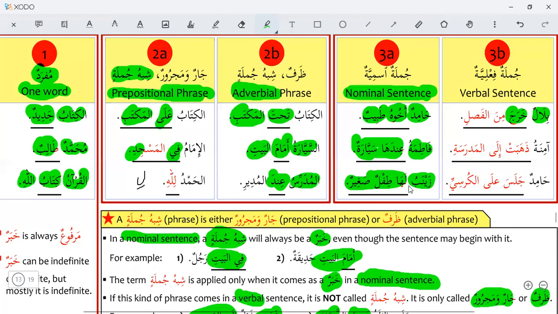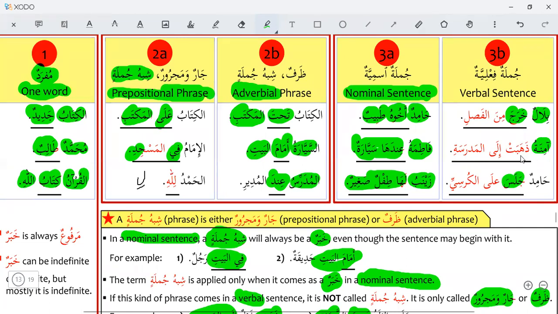Here in ha, laha, ahu, they are all starting with a noun. So here kharaja, zahabat, jalasa, they are starting with a verb. Aminatu, Amina. Zahabat ilal madrasati. Amina went to the school.